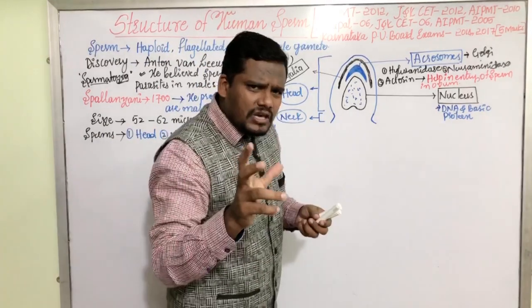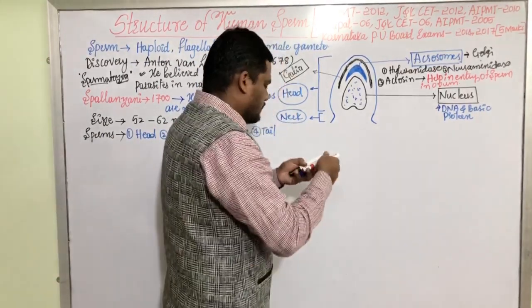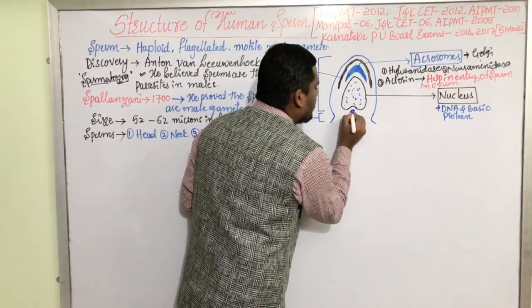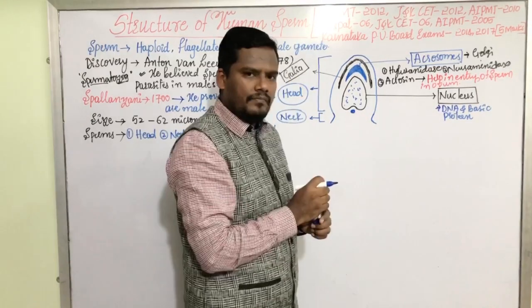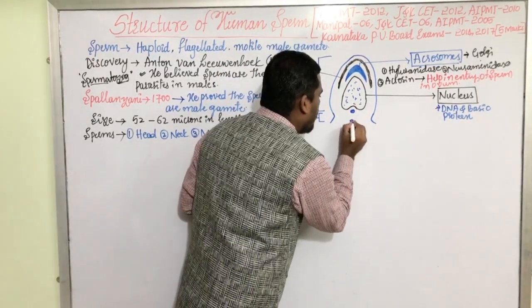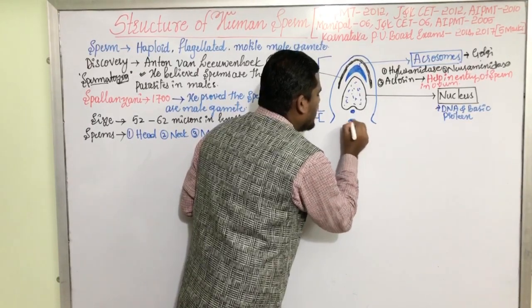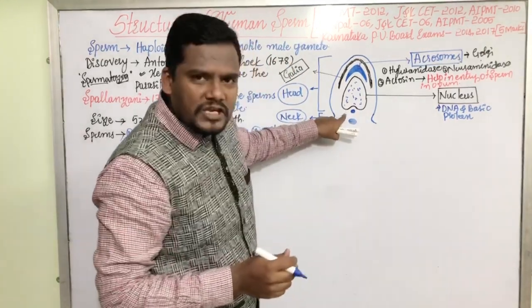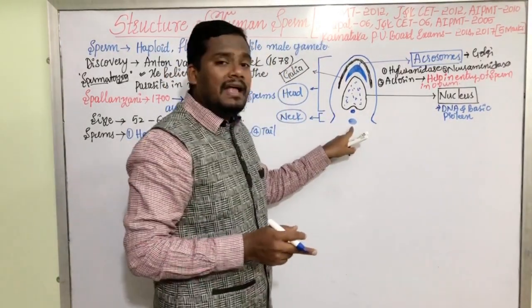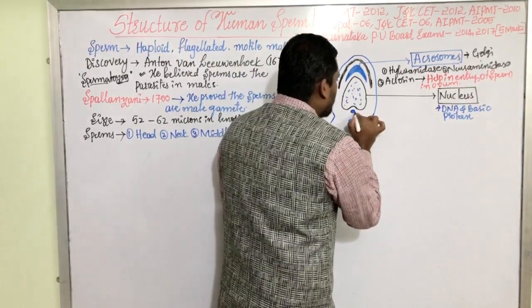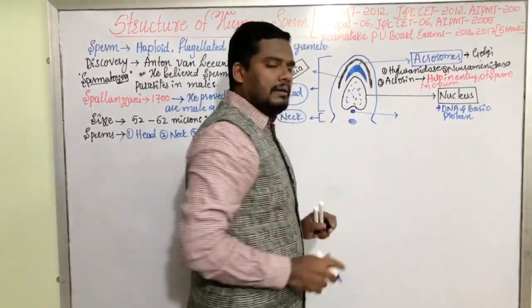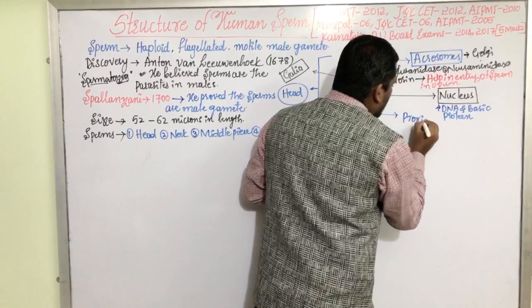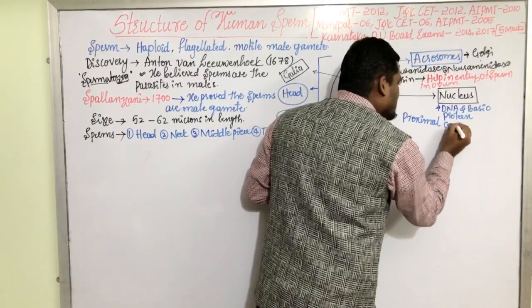Here, in the neck region, we have two very important structures. At the base of this nucleus, we have a centriole here. Whereas in the neck region, here also we have another centriole. There are two centrioles present in the human sperm. One is at the base of the nucleus and the other one is at the neck region. The centriole present here at the base of the nucleus is called the proximal centriole.